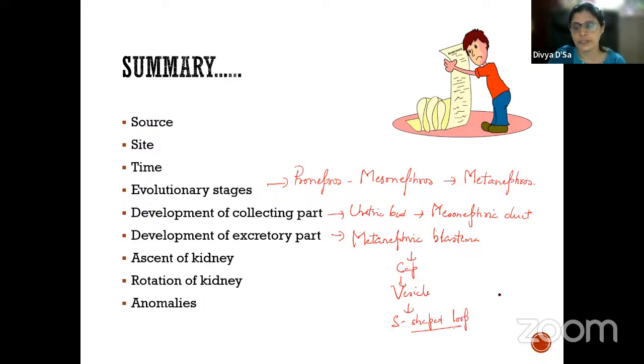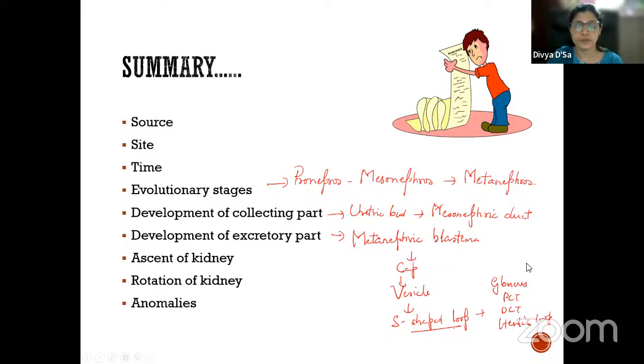From this we get the excretory parts: the glomerulus, the Bowman's capsule, then the PCT, the DCT and the loop of Henle. These are the parts which are derived.